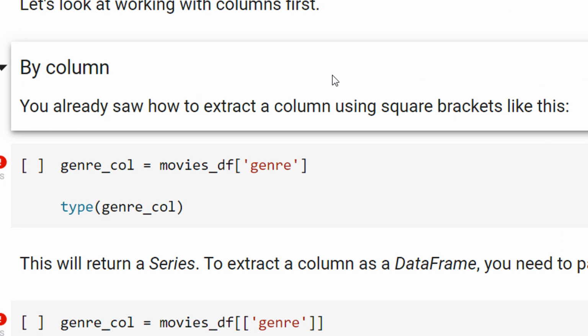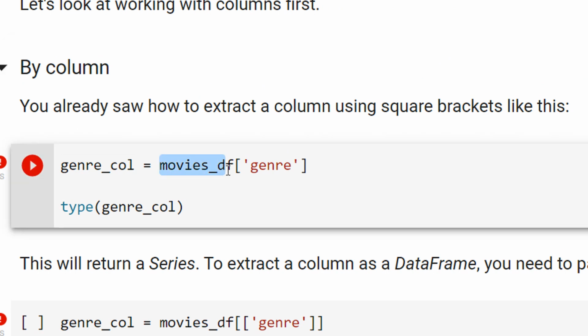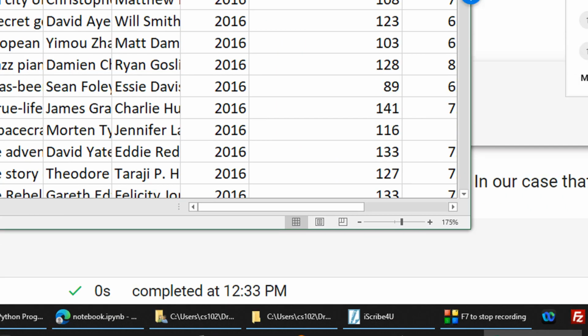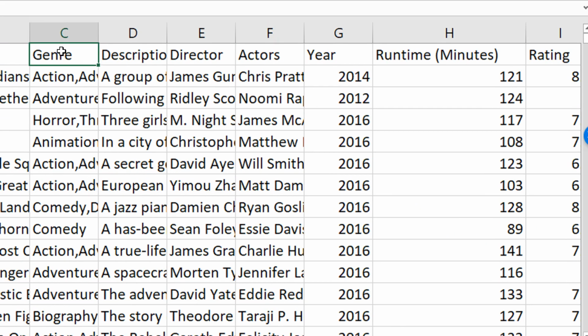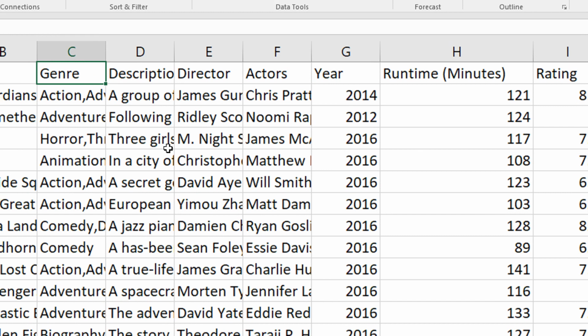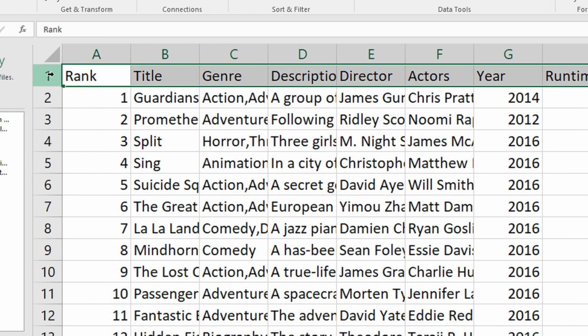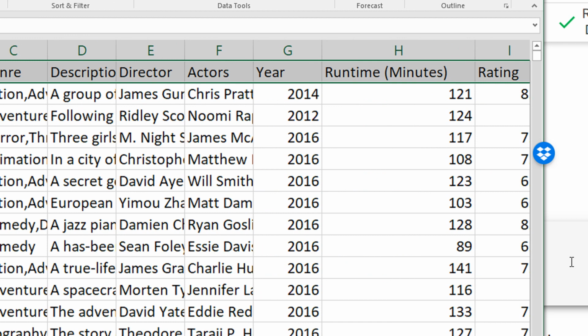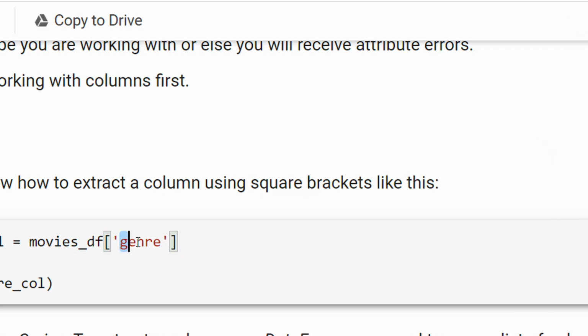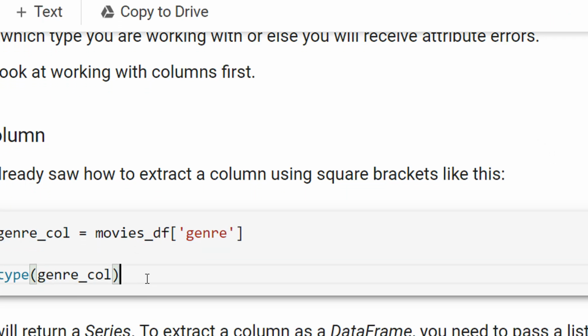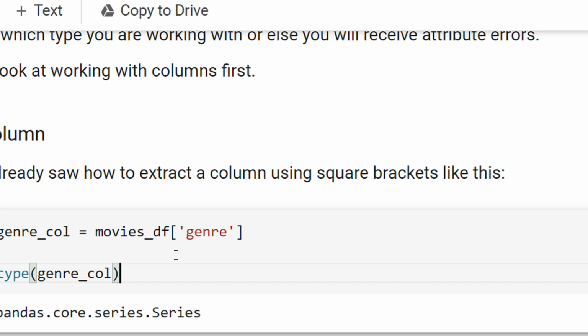If you remember, you may say that genre is written with a capital G, but we had a function upstairs where we converted all the headers to lowercase. Hence we are using the lowercase genre. Then let us see what the output is in this case. Since I'm extracting only one column, I am getting this as a series.